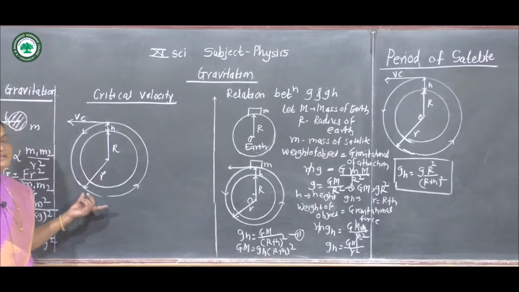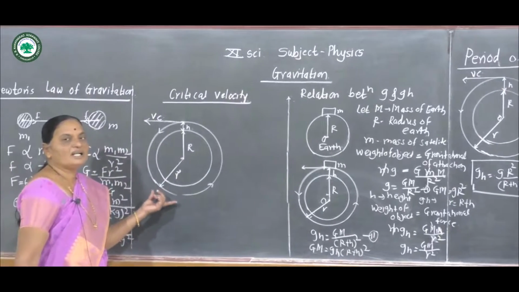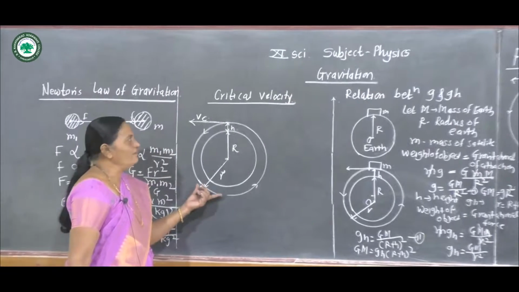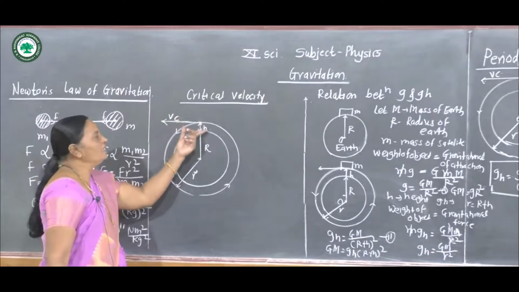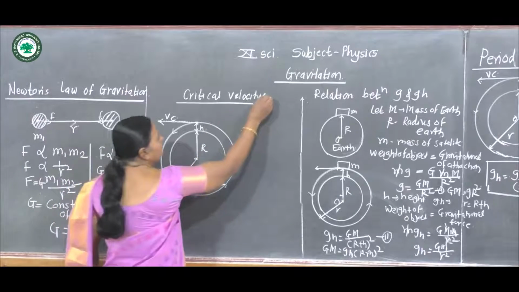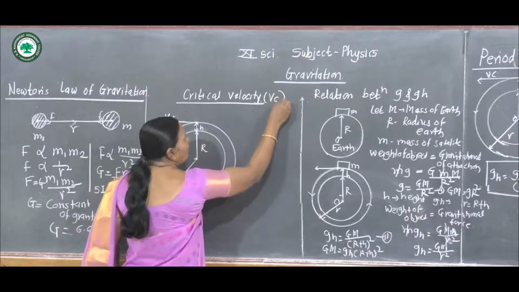Now we see the expression for critical velocity. The critical velocity is the horizontal velocity, represented by Vc.